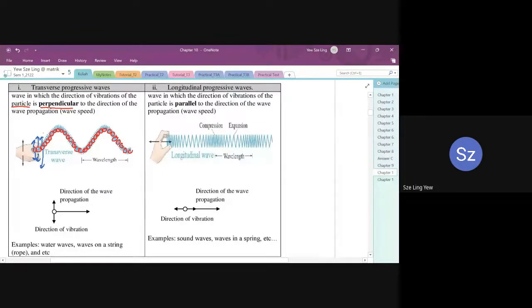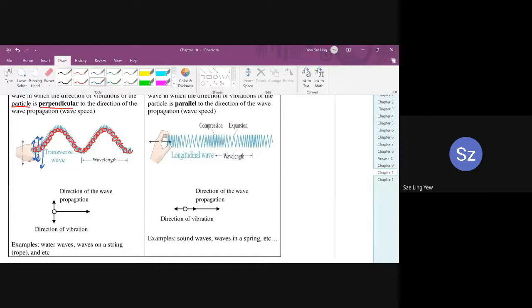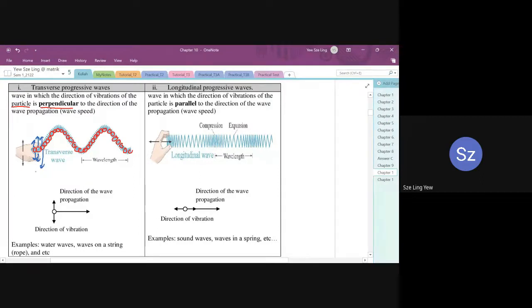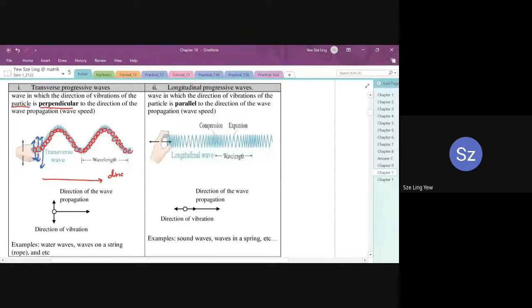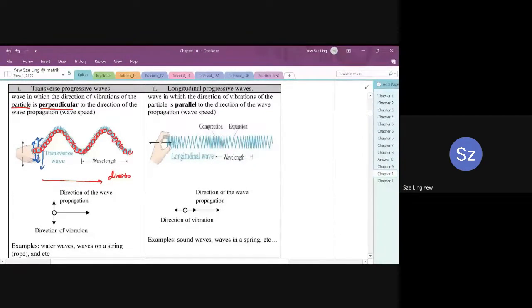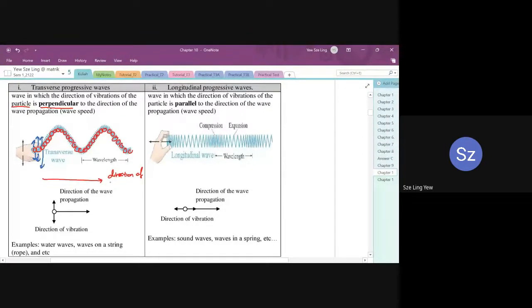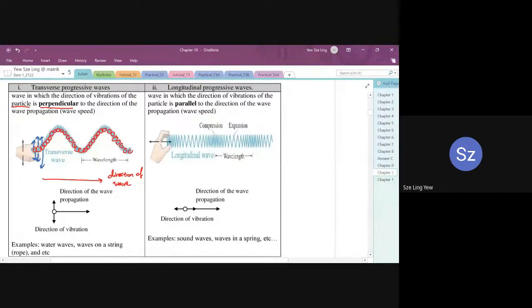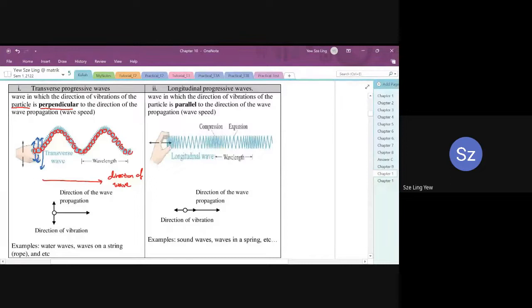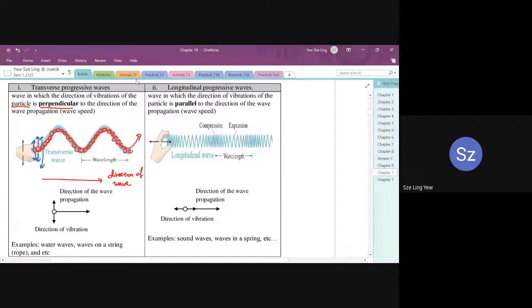So what happened here is the motion of the particle is in the vertical direction, and then the wave is going in the x component. So this is the direction of wave, the one in the red color. The wave is propagating, so this wave is moving in this direction, right?